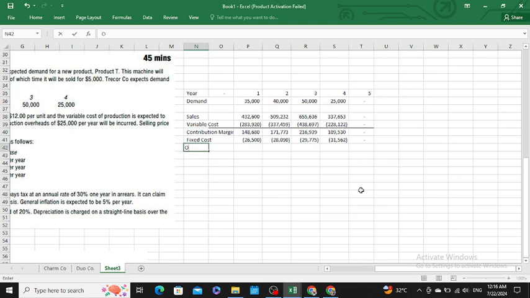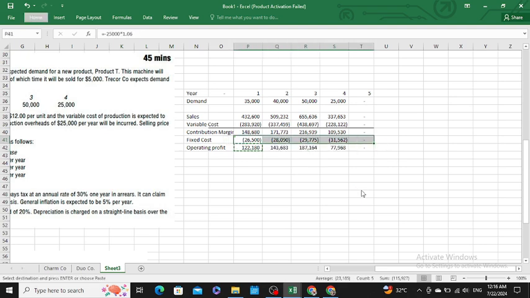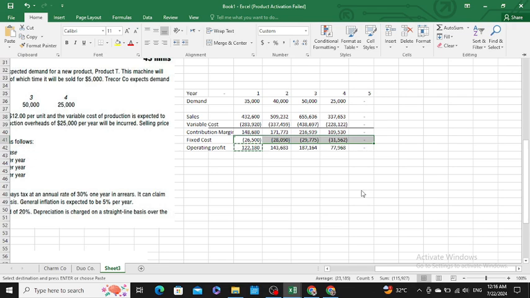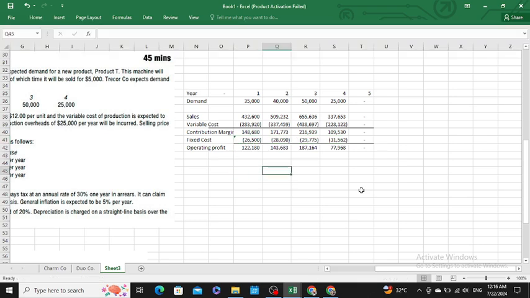First, I would like to calculate our operating profit. Sir, our operating profit would be contribution margin less fixed cost, that is 122,180 for the first year, 143,683 for the second, 187,164 for the third, and 77,968 for the fourth year.